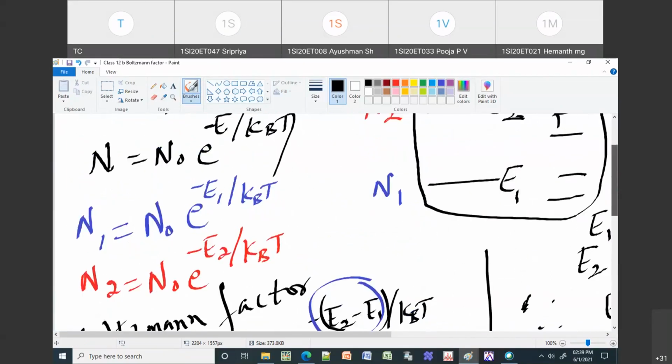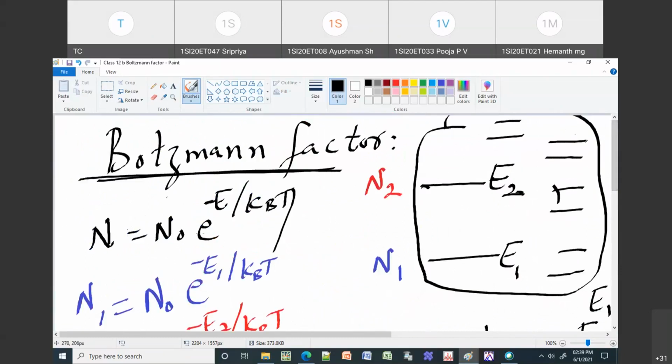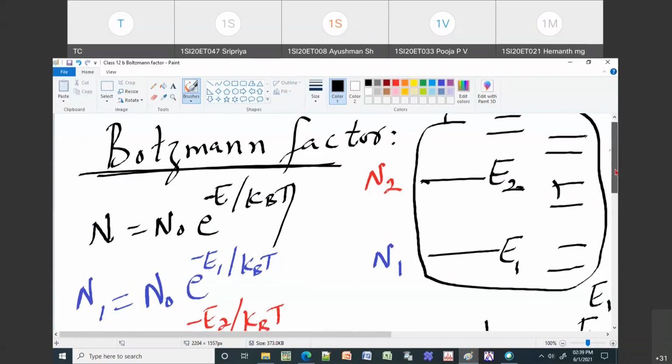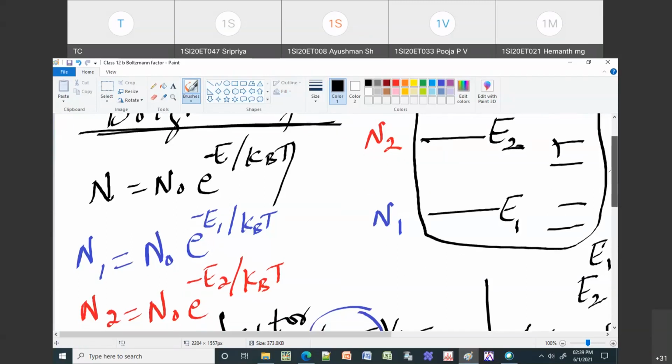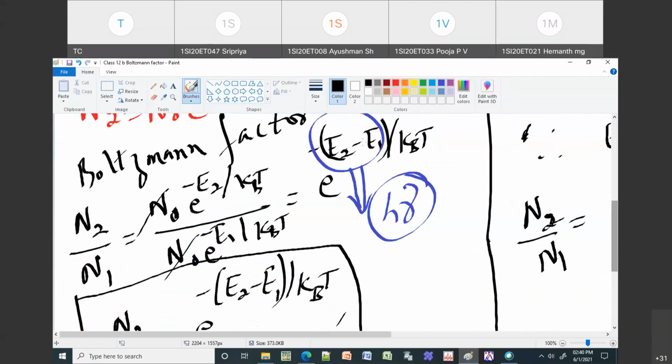Okay. So this is a general equation, the Boltzmann equation: N is N naught e to the power of minus E by kBT. Then if I want to know the number of atoms which are present in the first energy state, E1, then N1 is equal to N naught e to the power of minus E1 by kBT. E1 is the energy corresponding to that level. If I want to know the number of atoms which are present in N2, then N2 is equal to N naught e to the power of minus E2 by kBT. So that will give the number of atoms which are present in the given energy states, E2 and E1. Okay, so then I will take the ratio of N2 by N1, that will give the Boltzmann factor.